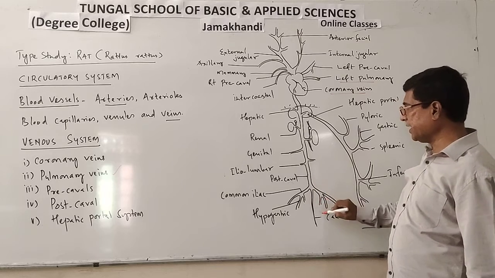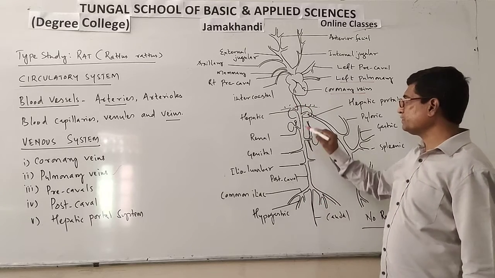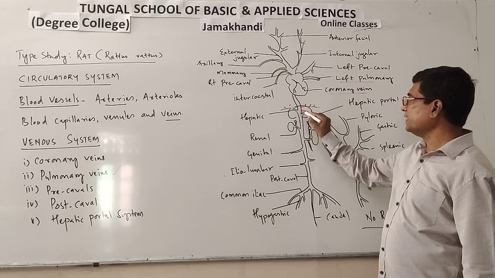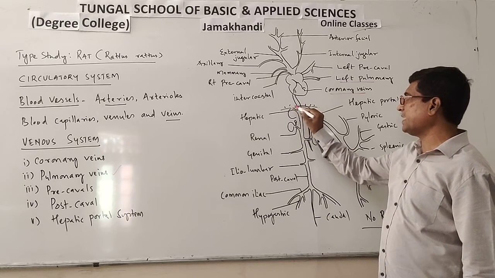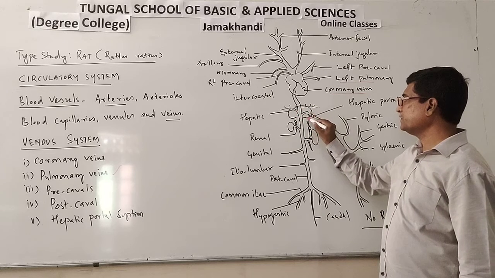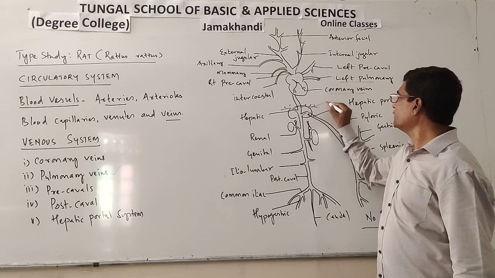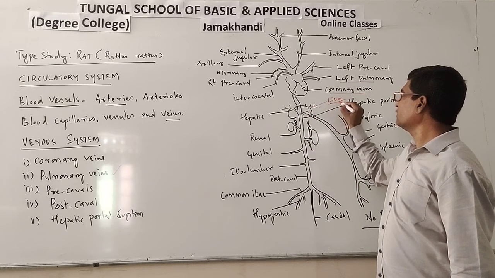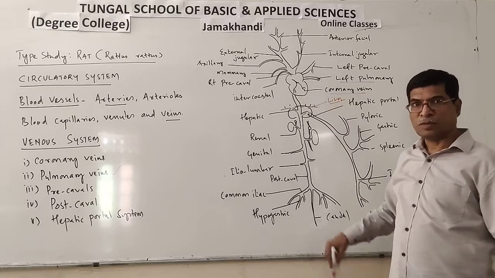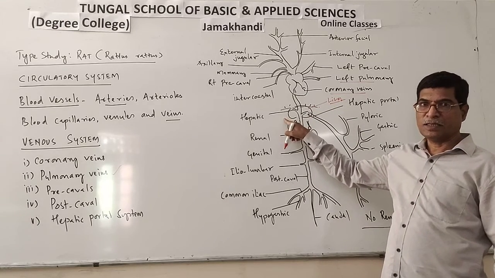Tail region, from tail up to the diaphragm. So here in the diaphragm region, this is the diaphragm. Below the diaphragm, what is there? Liver is there. So from the liver, blood is collected through hepatic veins.